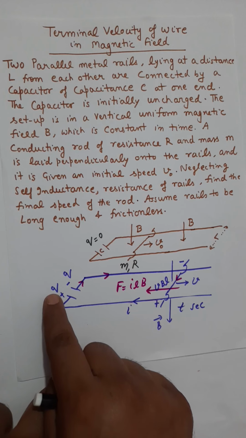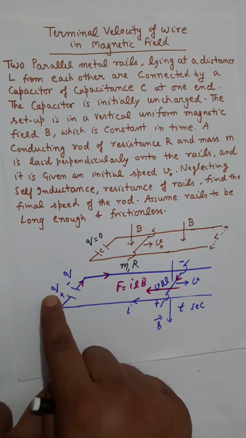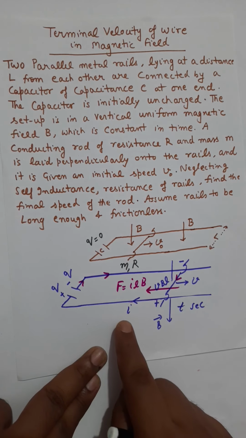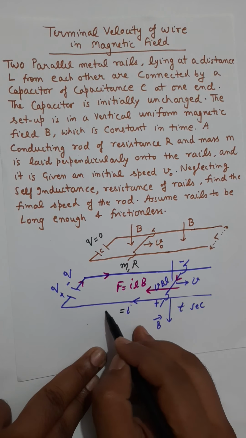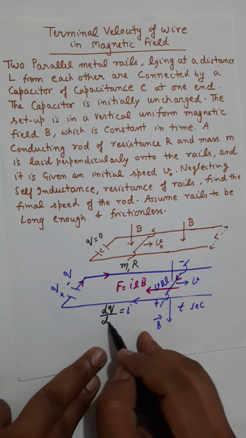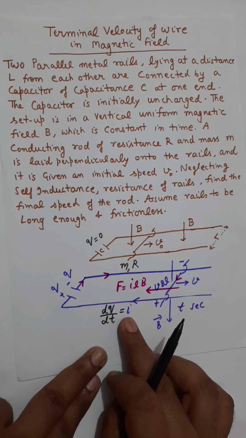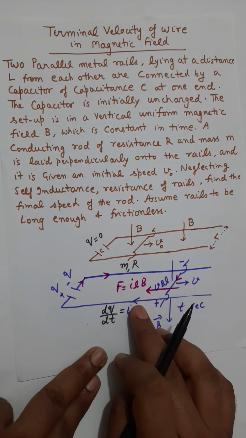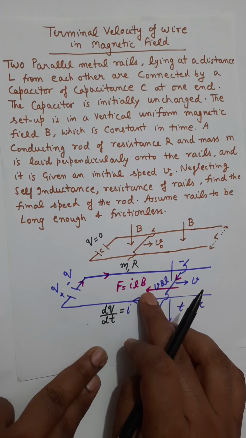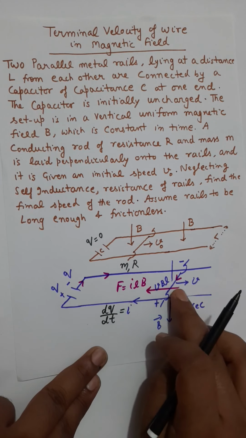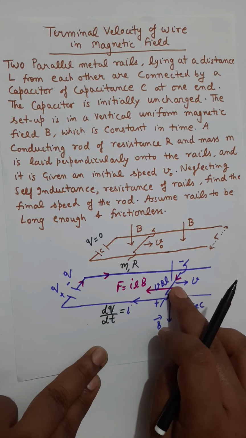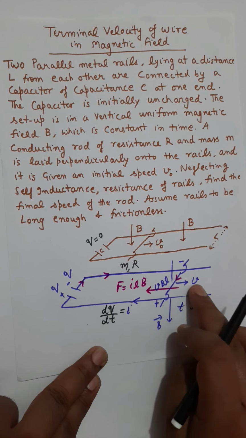A time will come when this Q will be maximum, and when this Q will be maximum, dQ by dt, which defines our current, will become 0, and when the current becomes 0, this force will reduce to 0, and the wire will continue to move with that fixed velocity.